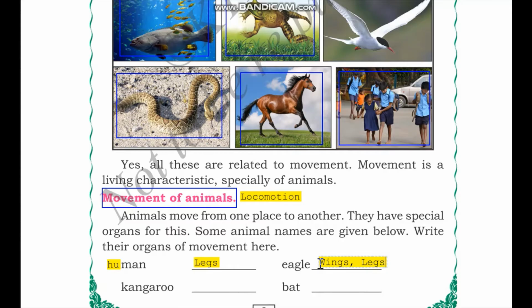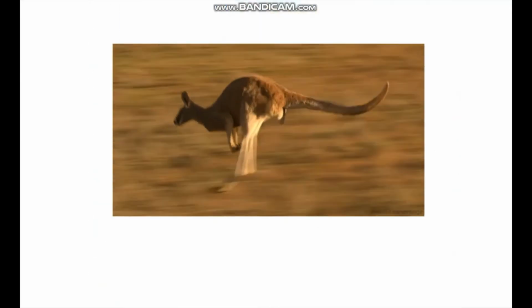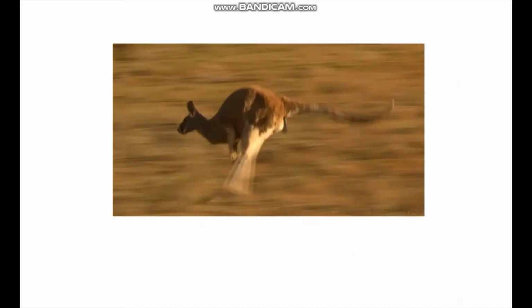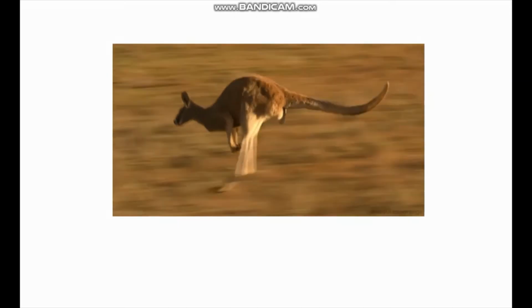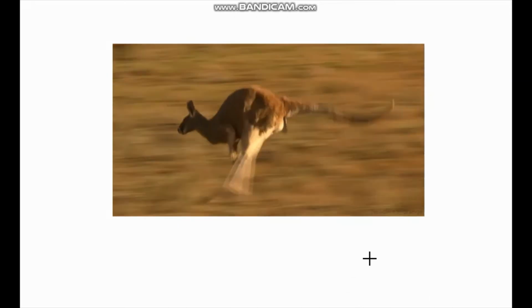Next we have kangaroos. Here you can see a GIF file of a kangaroo that is running. Kangaroos have very strong back legs that is. So we have back legs of kangaroos here.